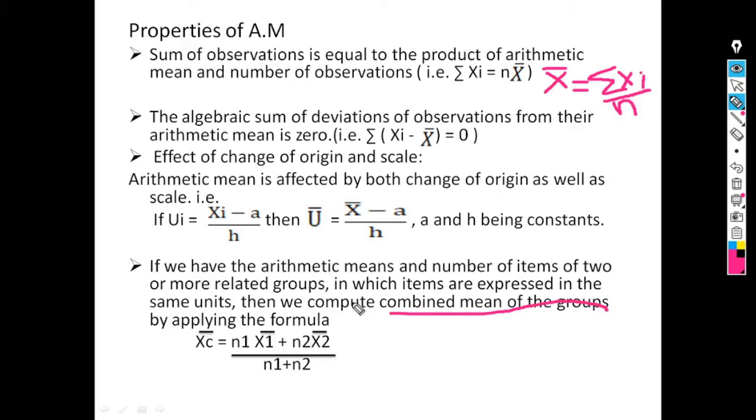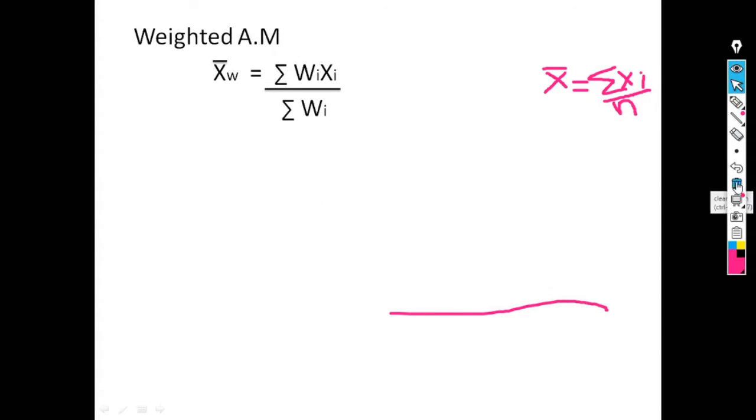So the formula for combined arithmetic mean is denoted by xc bar and is given by n1 into x1 bar plus n2 into x2 bar divided by n1 plus n2, where n1 is sample size of first group, n2 is sample size of second group, x1 bar is arithmetic mean of first group and x2 bar is arithmetic mean of second group.